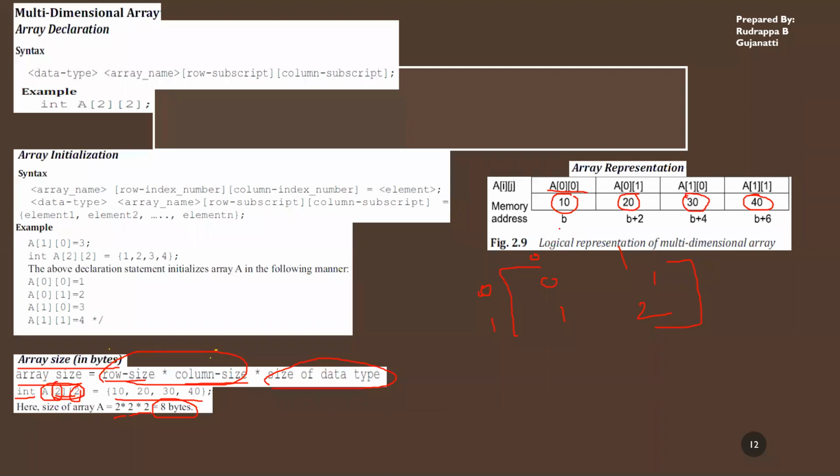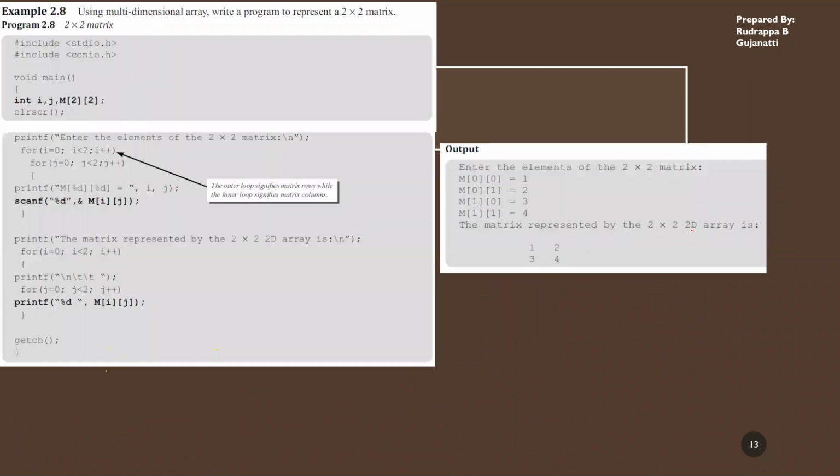Now, if you observe the memory addresses, if the first element's address is B, the next element's address will be B plus 2, and the next element's address will be B plus 4, that is B plus 2 plus 2, which again gives B plus 4. So this is how you access the address of the memory of the elements.